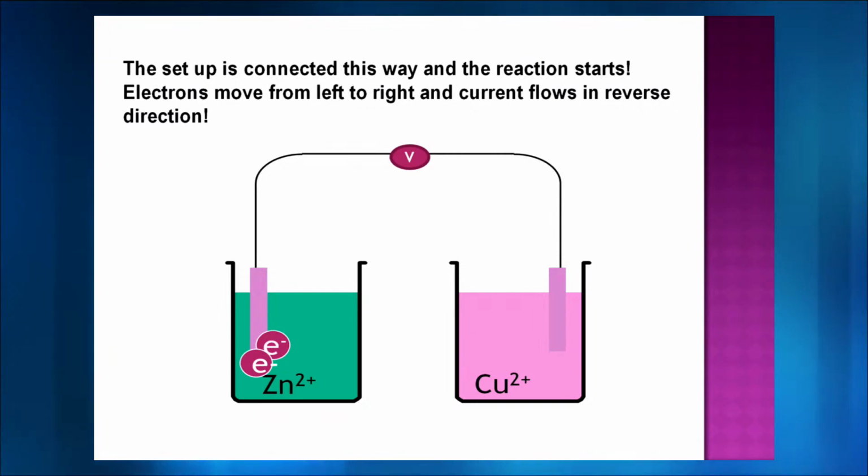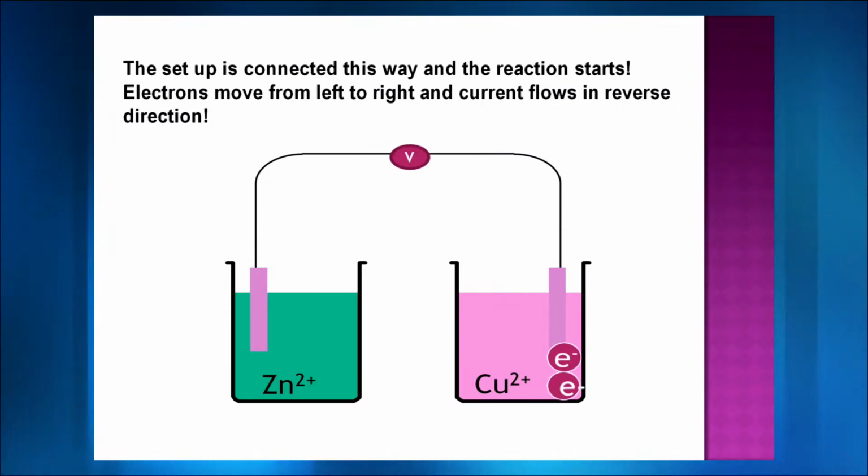One container has zinc ions, the other container has copper 2 plus ions. See what happens? Oh, what happened? One electron went from this portion to another portion. The other one is also following. So we basically have these electrons moving. I will show it once again to you. So the electrons are going from one container to another.